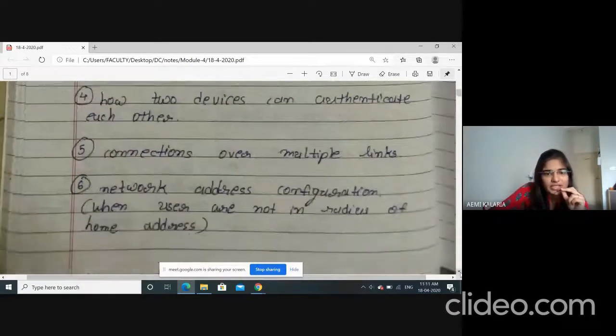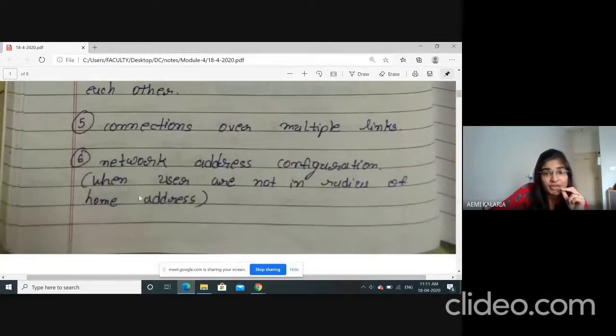Now, the next functionality is network address configuration. When the user is not in the home address radius, means what? If I take the example of a cellular phone, say I'm living in some area of Bangalore, so at this place my home address is registered. Now, let's say I'm not in my home place, I am at my native place.